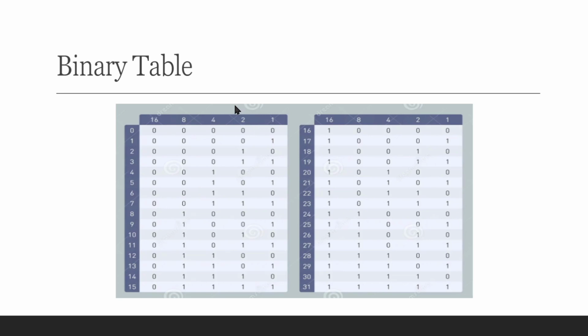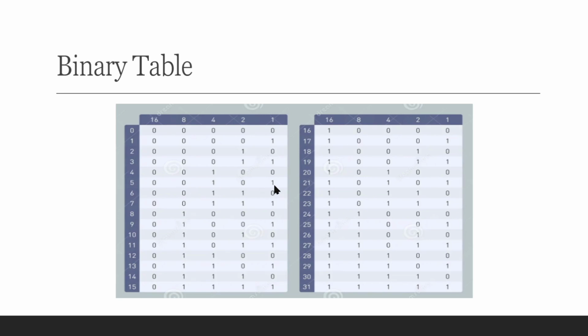Okay, so for 3 there is no 3 position in the x-axis, so we need to add 2 and 1, so we'll be keeping two ones at the places of 2 and 1. So, 0 0 0 1 1. Similarly for 4, we have the direct value 4, so we'll be keeping 1 at the fourth place and the remaining values will be 0. So the binary value of 4 will be 0 0 1 0 0, and for 5 we need to add 4 and 1, so 0 0 1 0 1.